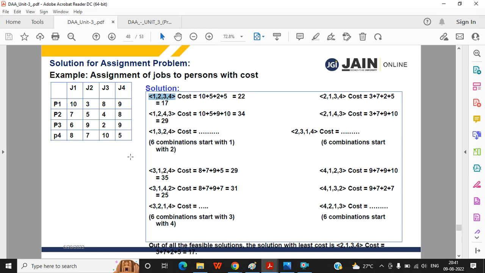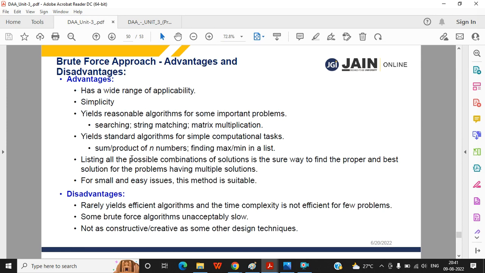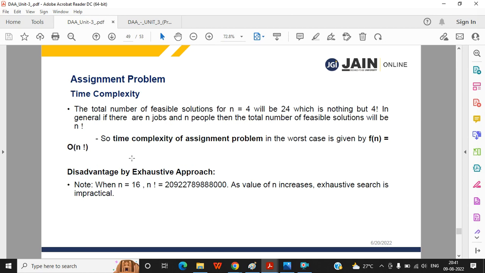You remember the permutation and combination formula? So factorial n will be the complexity. This one, big O of factorial n, is huge. It is the second largest complexity.